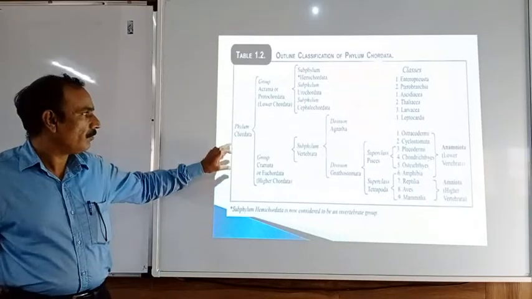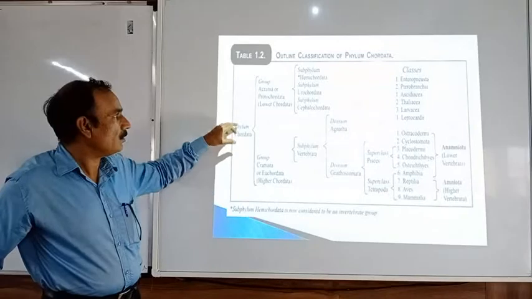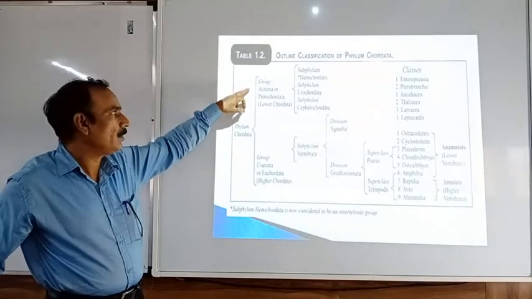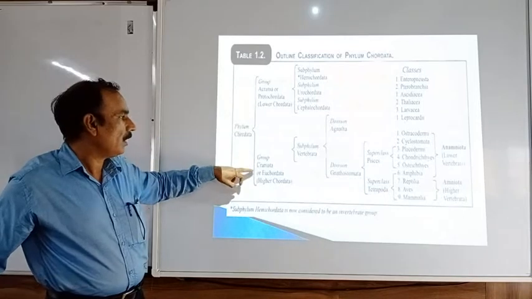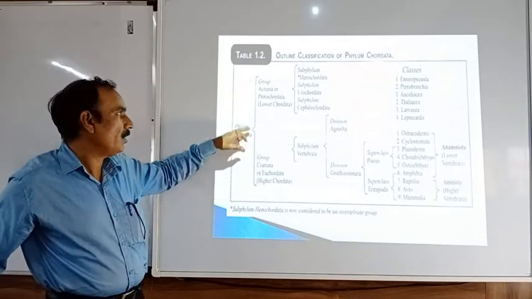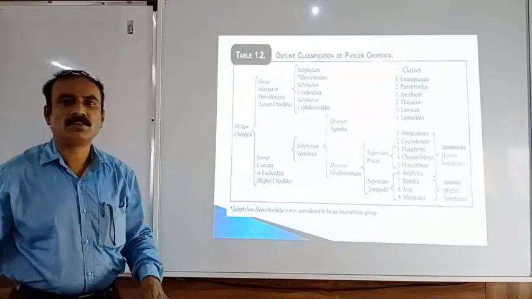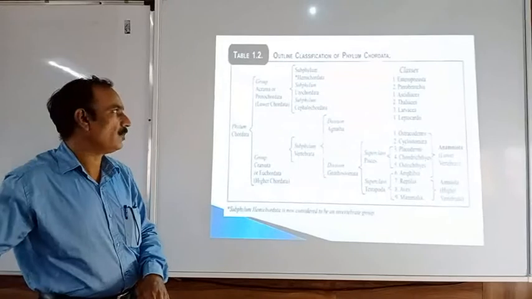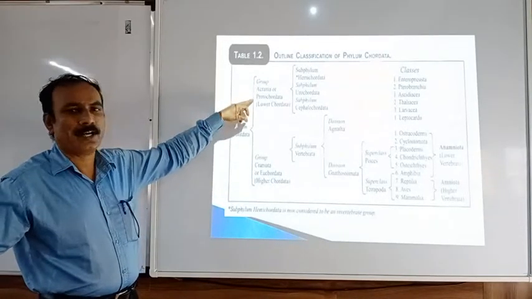So in this chart, you can see phylum Chordata is divided into two groups. First one is the Acraniata, and second one is called the Craniata. Acraniata means the cranium is not well developed in these animals, and this group is also called the Protochordata.